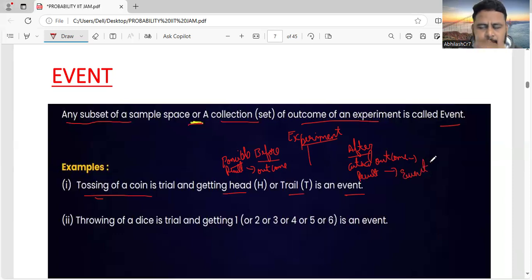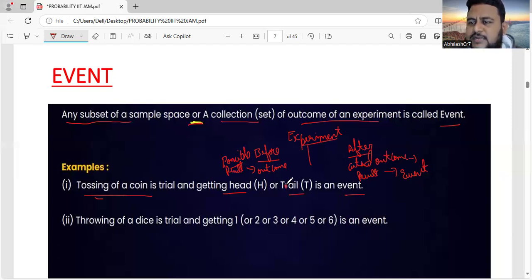So when you toss a coin in one trial, the outcomes can be head or a tail. That is called outcome. But after tossing a coin, what we actually got, suppose we get head, that is an event. Getting a head is an event, or getting a tail is an event.